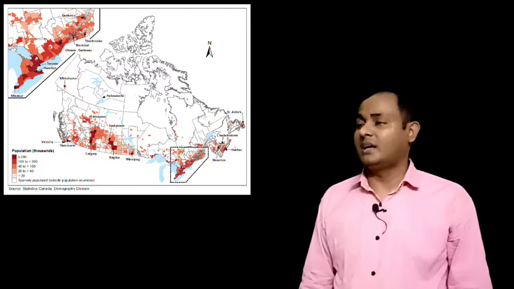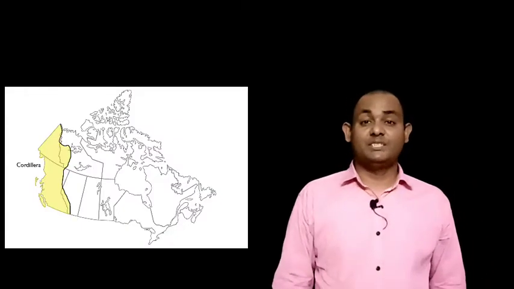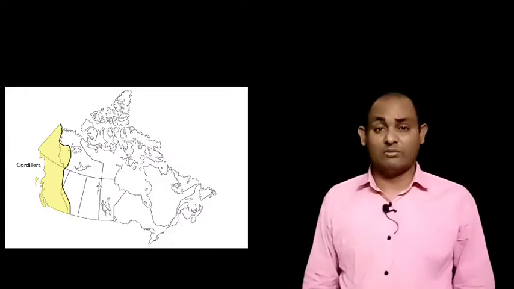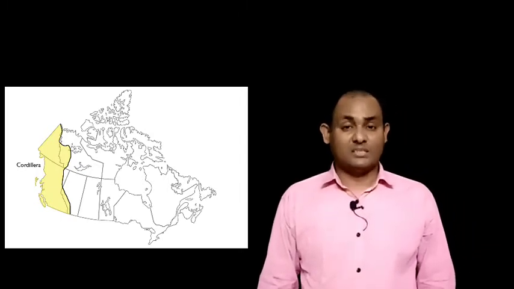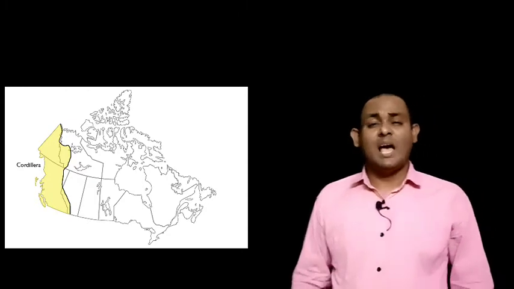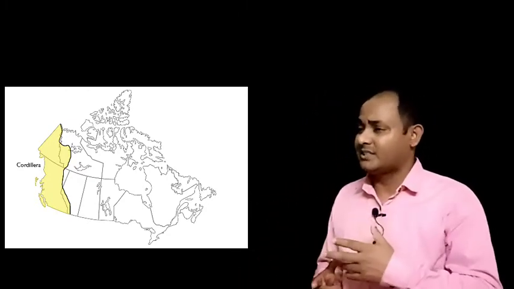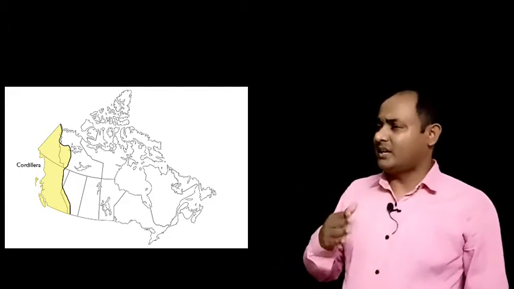Basically, the main physical feature in this region is the Cordillera, which extends from the northwest to the southwest and includes a number of mountain ranges running parallel. The westernmost range is formed by the Coastal Mountains, and the Rocky Mountains form the eastern range.